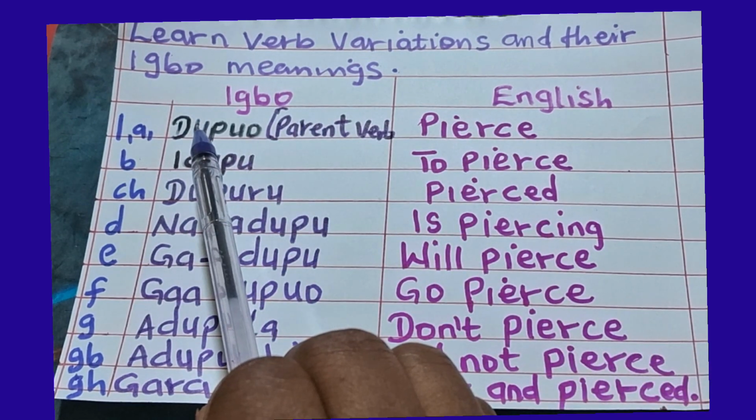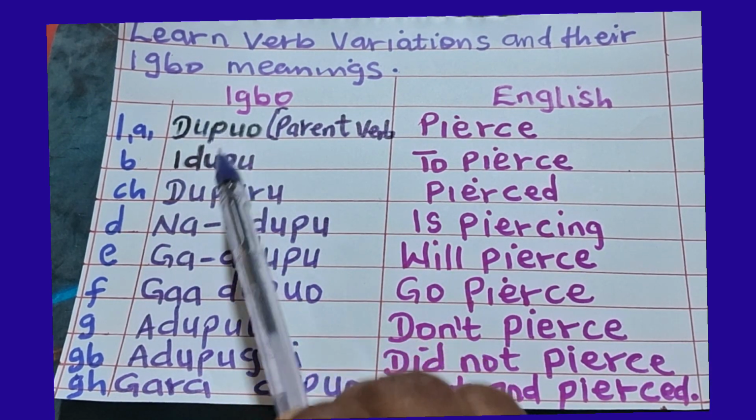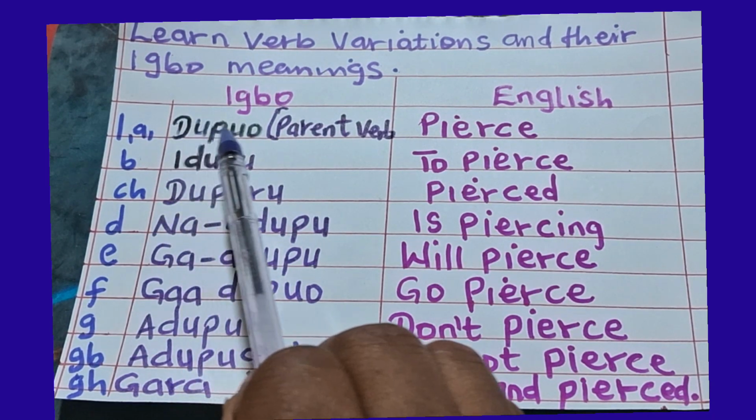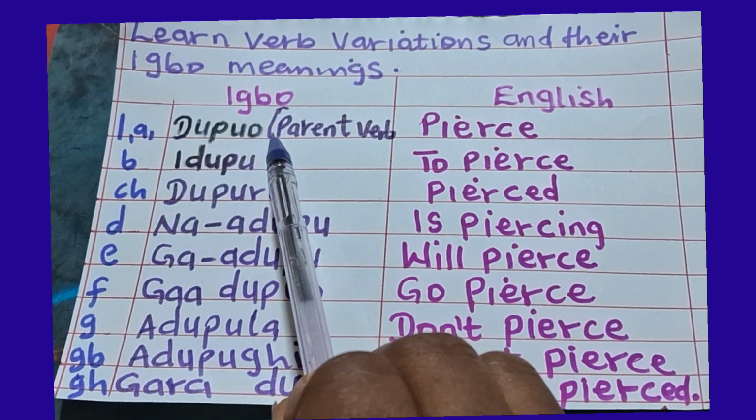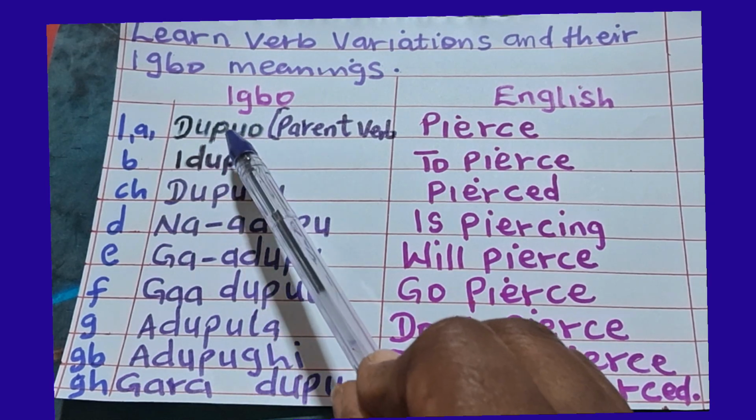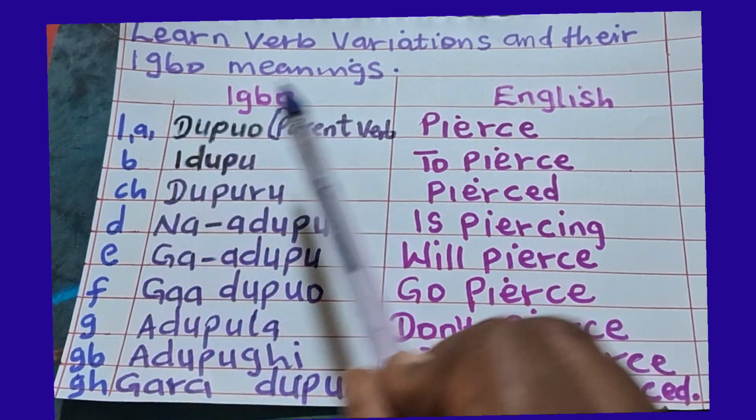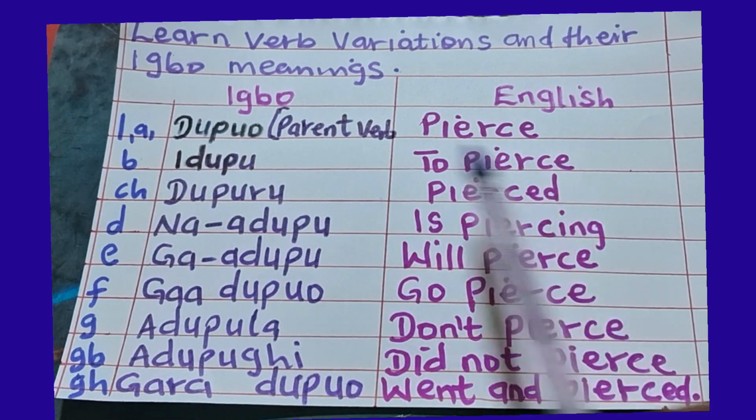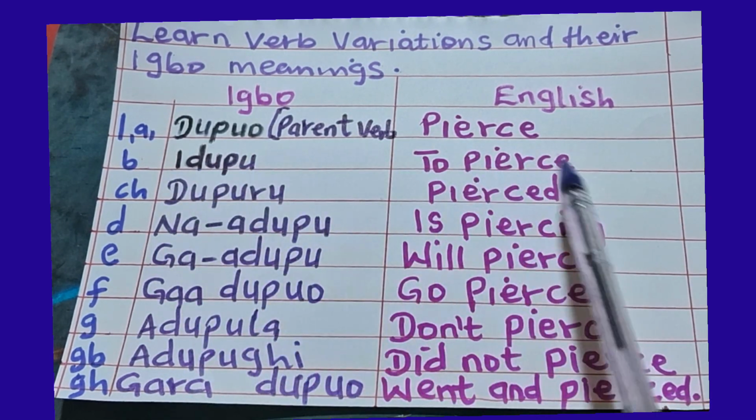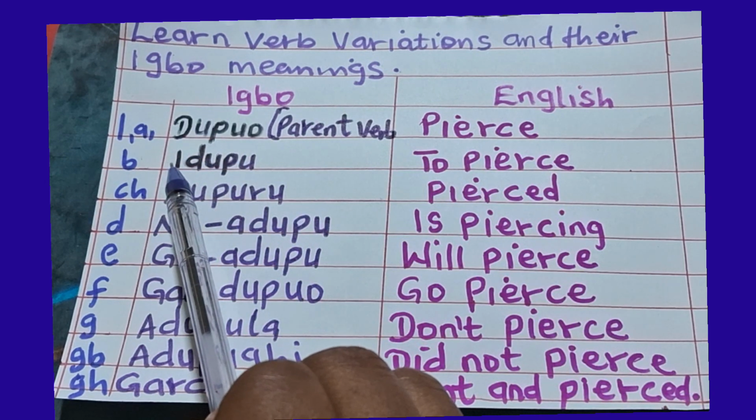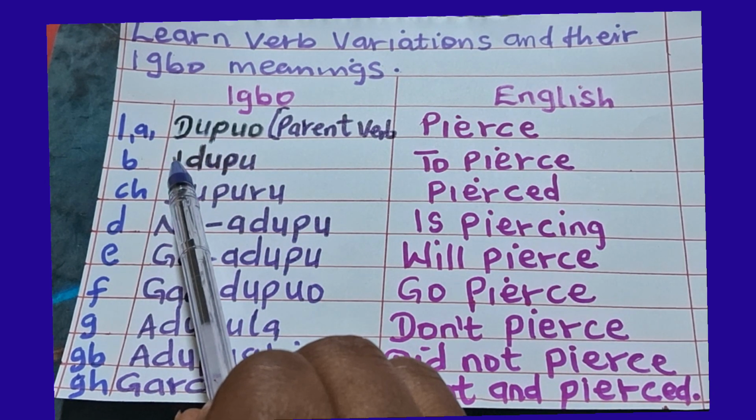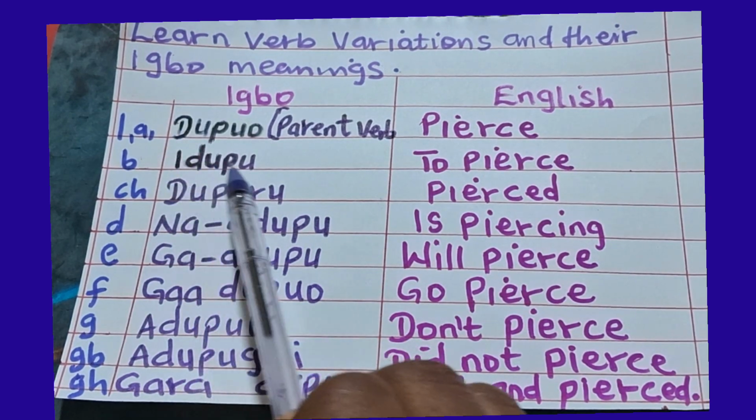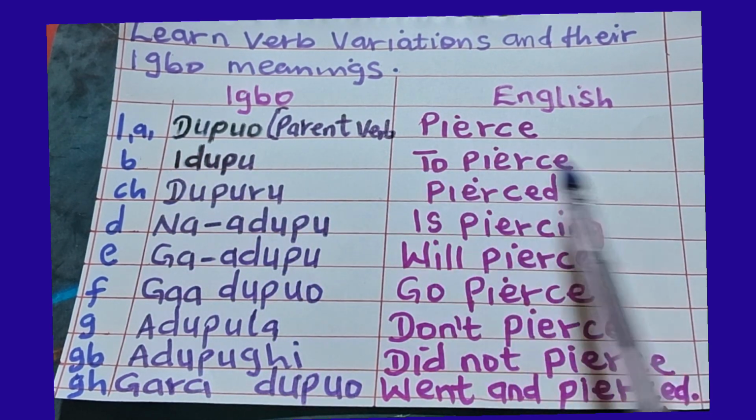We are going to use this verb dupuo to form other verbs by adding a prefix, mgbakwunye nganihu, or a suffix, mgbakwunye nsonaazụ, to change it to other forms of verb. Let's start. Number B, idupu, to pierce. You have seen that we put a prefix here. I is our prefix. We put it to dupuo, it becomes idupu, meaning to pierce.